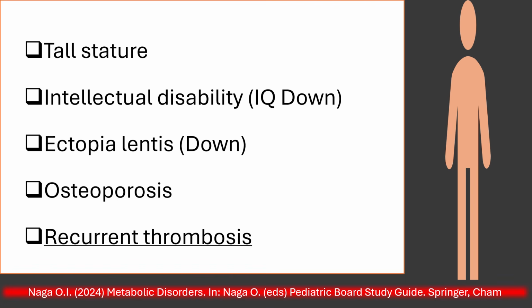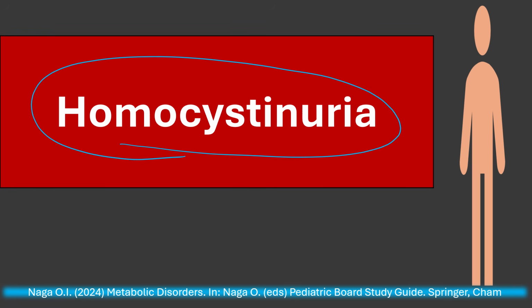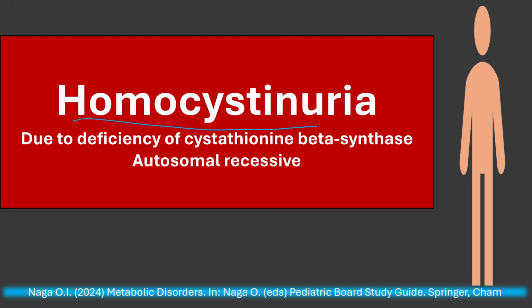Another disorder in amino acid metabolism: tall stature, intellectual disability, the IQ is down, ectopia lentis, the lens is down, osteoporosis, recurrent thrombosis. Homocystinuria. Homocystinuria is due to deficiency of cystathionine beta synthase enzyme.